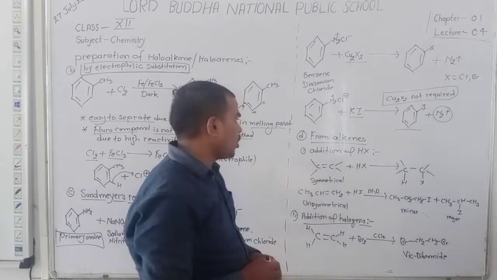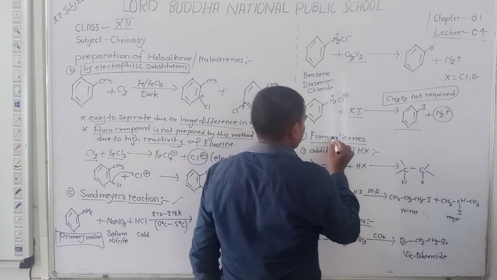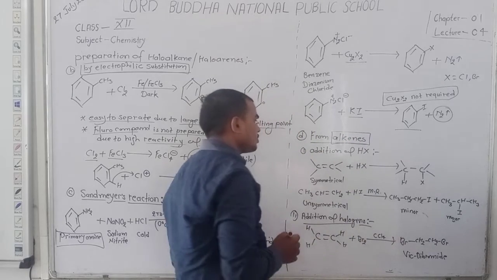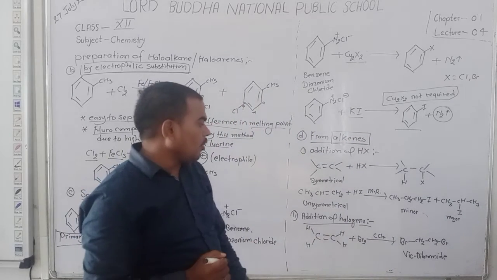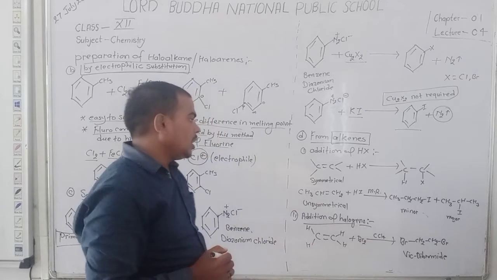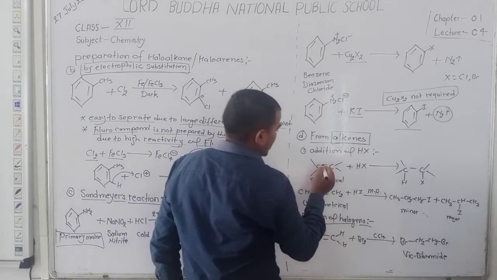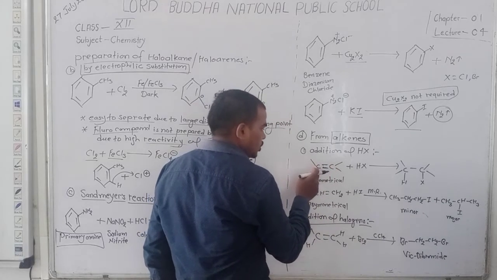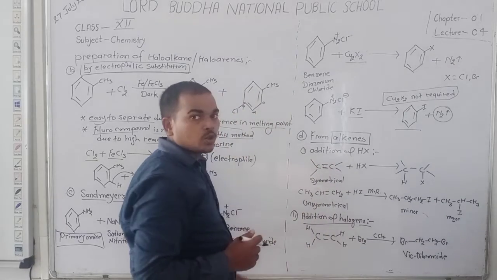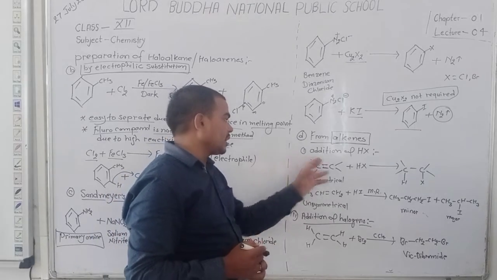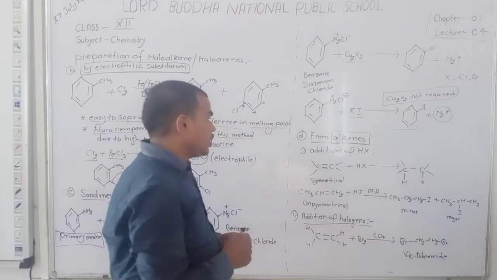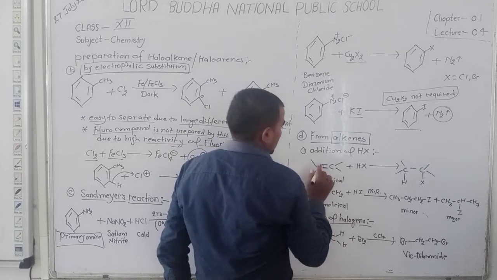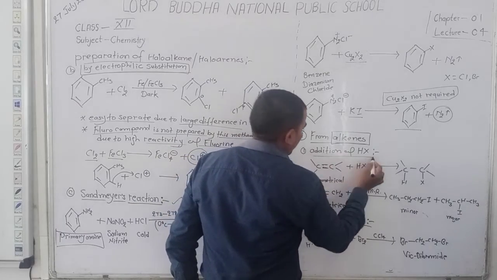Okay. Now discuss the preparation of haloalkanes from alkenes. Dear student, there are two types of alkenes. If the carbons at the double bond are symmetrical, then we use addition of HX.